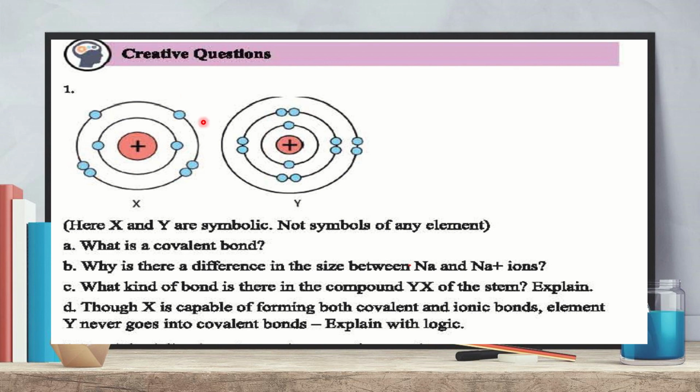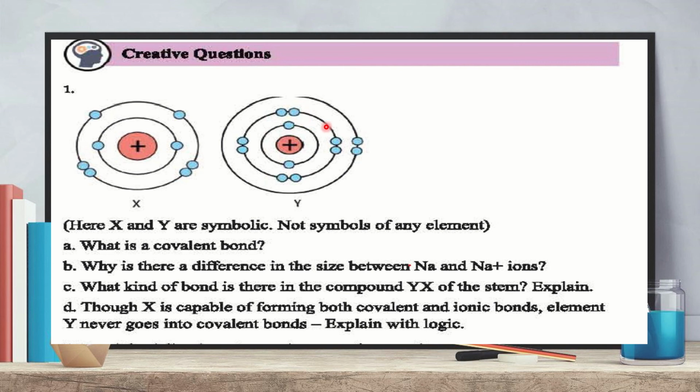But magnesium has 2 electrons on its last shell. So to get stability, magnesium can release these 2 electrons, and by releasing them, magnesium gets the electronic configuration of its nearest inert gas, neon, and makes a cation and an ionic bond.